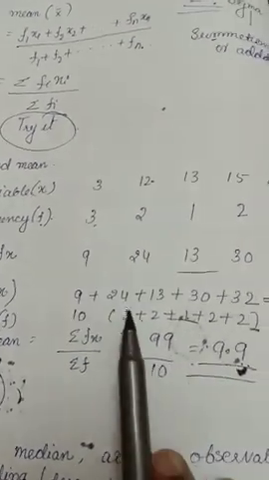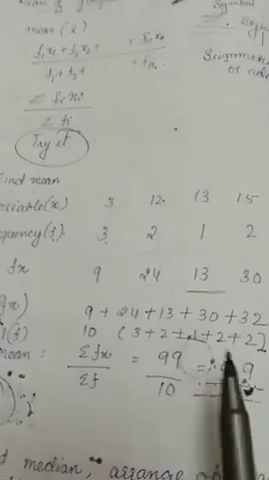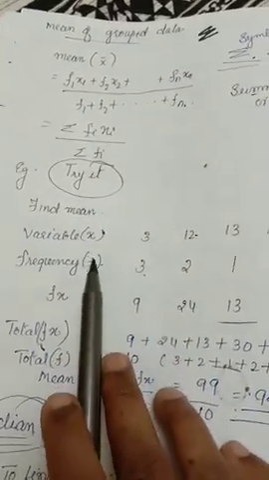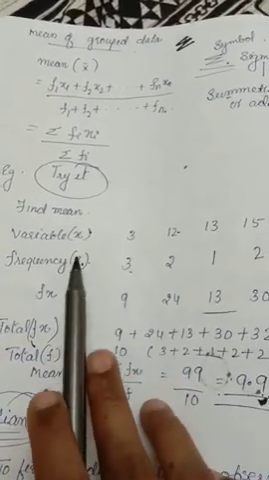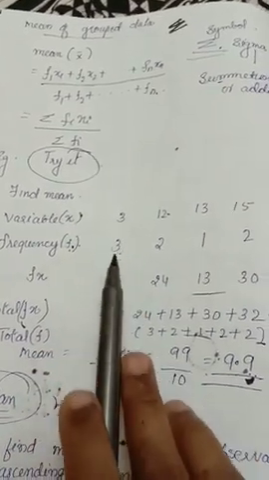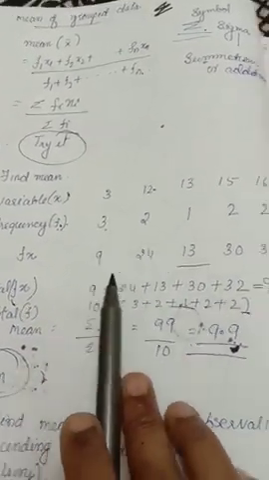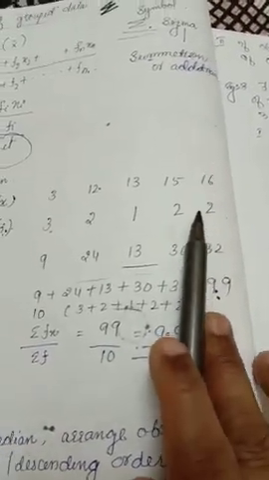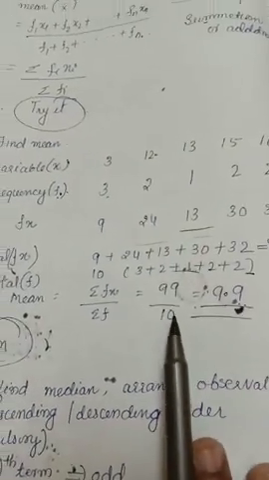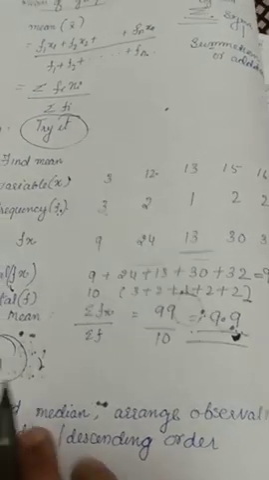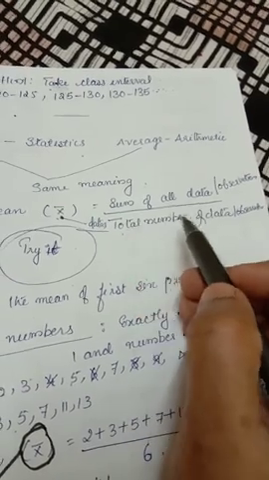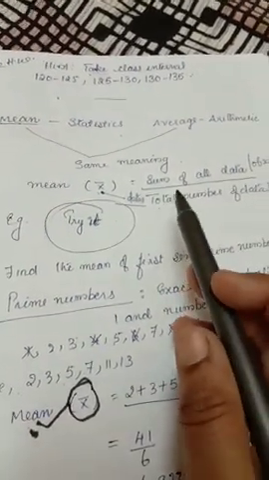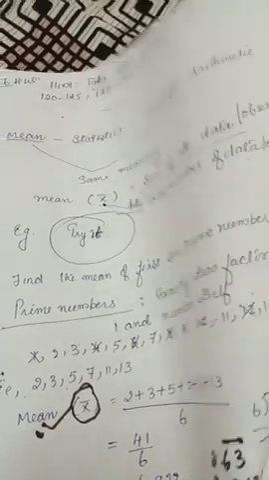Two types are there: one is ungrouped data, one is grouped data. For grouped data, they will give a variable as well as frequency. The variable you read as x and the frequency f. After that you make an fx column, which means you multiply each f and x. Then you add fx and add f, and divide fx by f. You will get the mean of that respective data. For ungrouped data, you can directly use the formula: sum of all data divided by total number of data. The formula is very important. Clear?